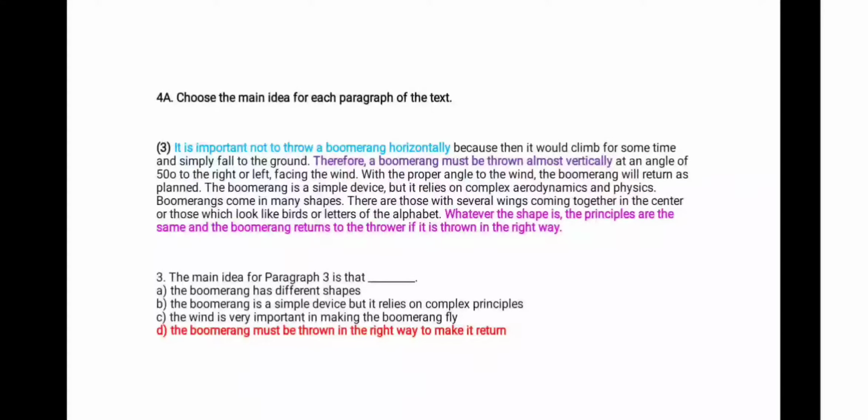Well, in the first part, in the blue sentence, there's this mention of horizontally. In the second part, which is like the purple sentence, you see that it should be thrown vertically. So this kind of shows some kind of opposite meaning, but of course, it's not just that. Do you remember that tip I shared with you in the previous question, looking at the last sentence of the paragraph? Well, here you go. Take a look at the last sentence, the lighter purple.